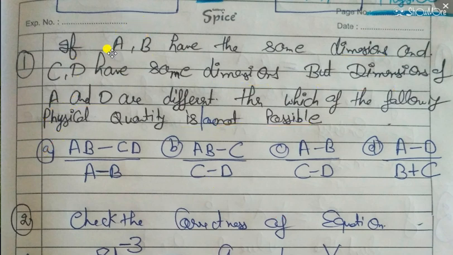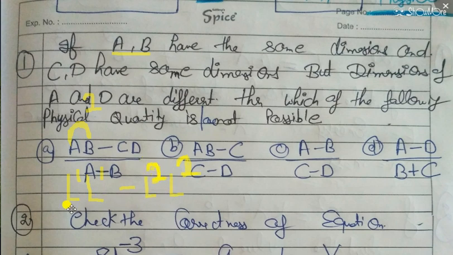A and B have the same dimensions. That means if I multiply A and B, then we will get the square of A's dimension. Like if I take L1 as the dimension of A, then obviously L1 will be the dimension of B. And let's suppose L2 is the dimension of C, then L2 will be the dimension of D. So by the principle of homogeneity, this is 2, this is also 2.